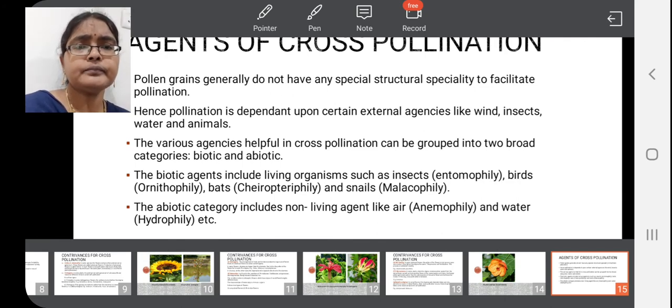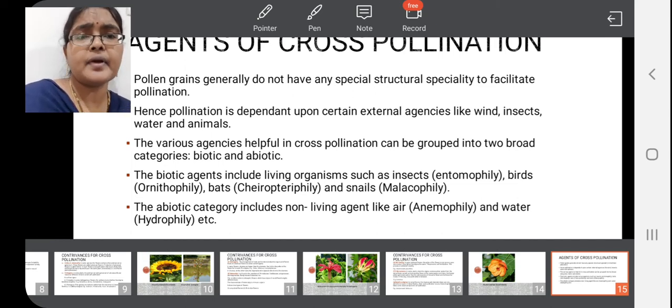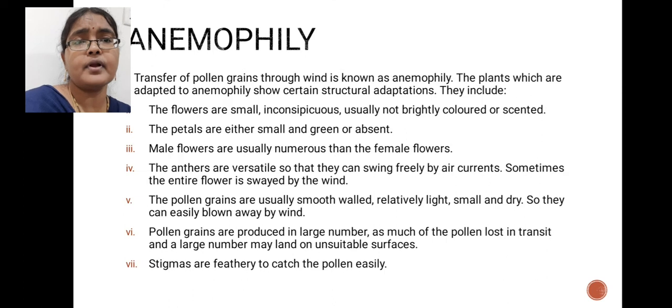So there are two types of agencies. First we will discuss abiotic agencies. Air helping pollination is called anemophily. With the help of wind currents, pollen grains are transferred from one place to another.